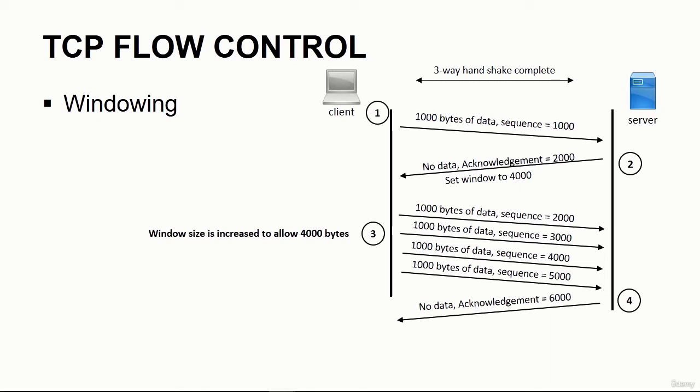This would tell the client that it can send 4,000 bytes at once. So in step 3, the client sends the next 4,000 bytes in 4 segments. If all are received by the server in step 4, it sends an ACK with the next expected sequence number of 6,000. So TCP can make the window size bigger to allow more segments to come through at once, but it can also make the window size smaller if segments are being lost in transmission. Again, this is the function of flow control, and the term we use to describe this is called windowing.